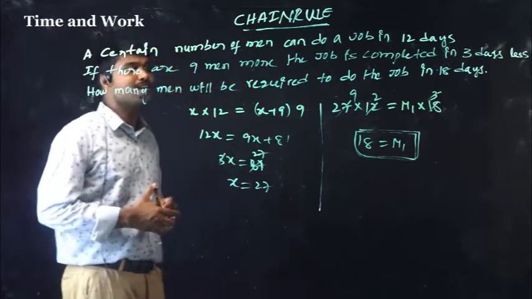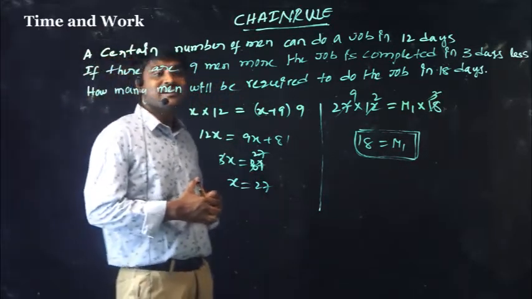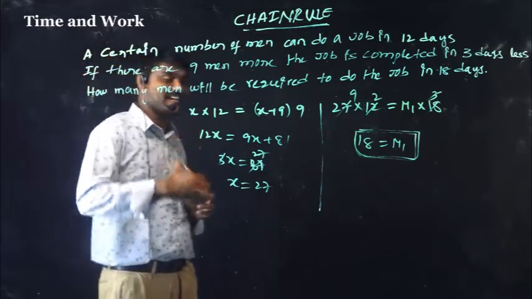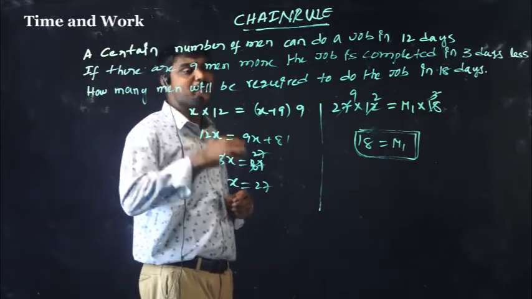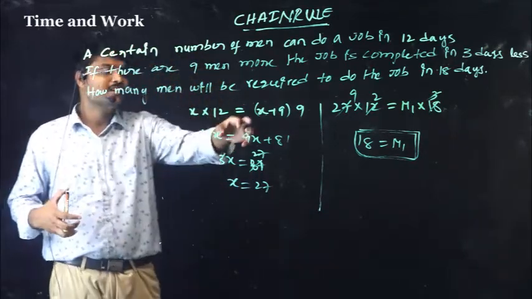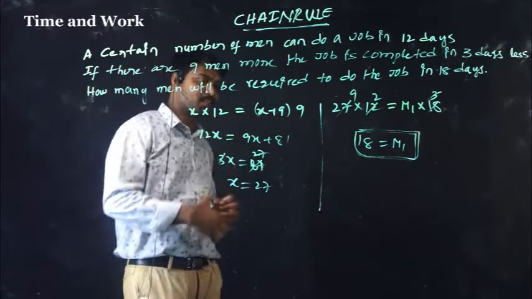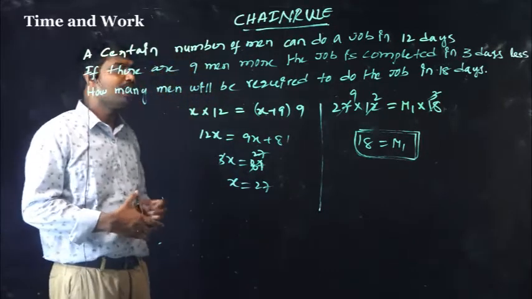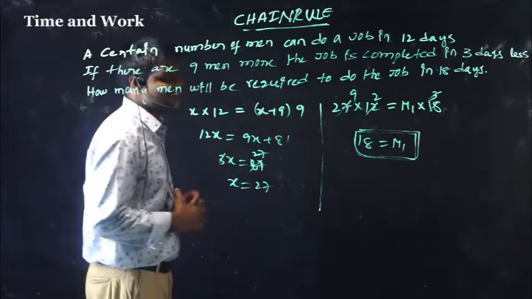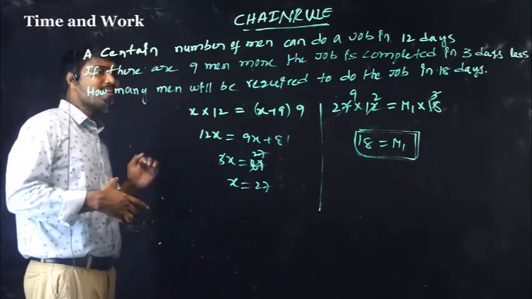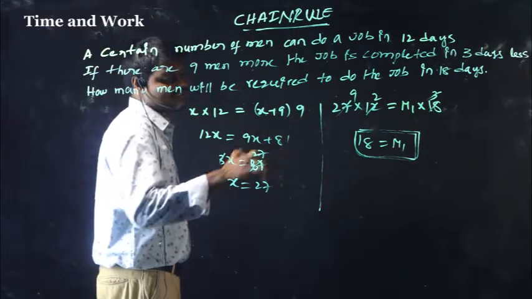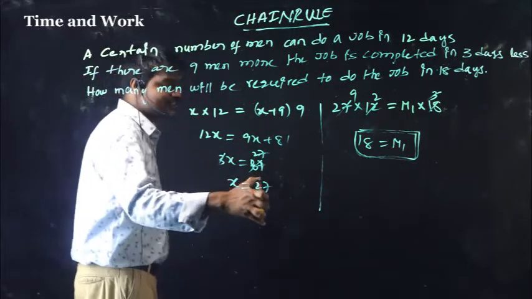How many men will be required to do the job in 18 days? A certain number of men, say x, can do it in 12 days, that is x into 12. If 9 more men join, already x men are there, that is x plus 9, and the work takes 3 days less. That's why 12 minus 3, 9. So 12x equals 9x plus 81, so x equals 27.